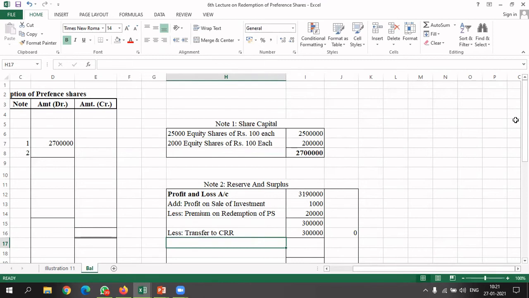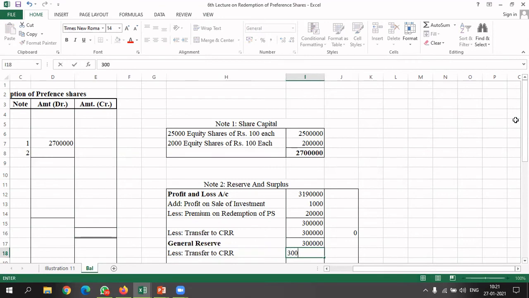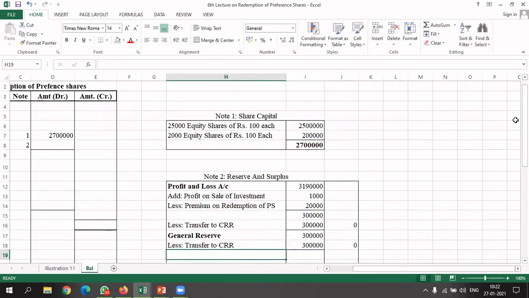0. Similarly, next item was general reserve. In general reserve, we used to have 3 lakh rupees balance, and this is also we have transferred to general reserve 3 lakh rupees for transfer to CRR account. So here also we have 0 balance.